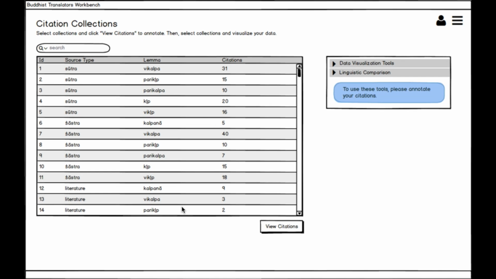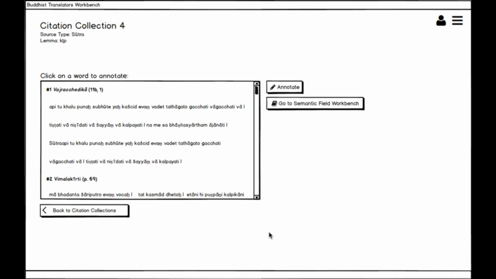Once we have collected all the citations that we want to study, the software groups together citations with similar attributes. In this case, source type such as sutra, shastra, or literary text, and word. This organized database offers users an entry point to annotate texts and explore them further. Let's begin the annotation process from citations illustrating the use of klp in sutras. Here is a listing of all the citations in this collection.